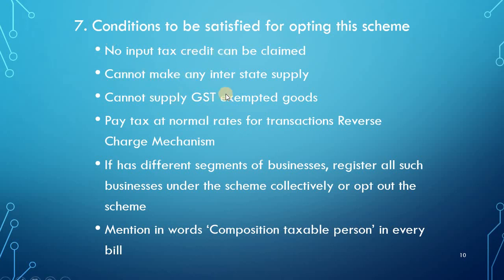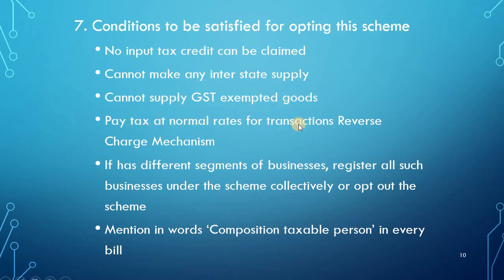Then he cannot make any interstate supply. A composition taxable person cannot make any interstate supply. If he has to make interstate supply, then he has to register under the regular scheme. Then he cannot supply GST exempted goods. If he wants to supply exempted goods, then he has to get registered under the regular scheme.